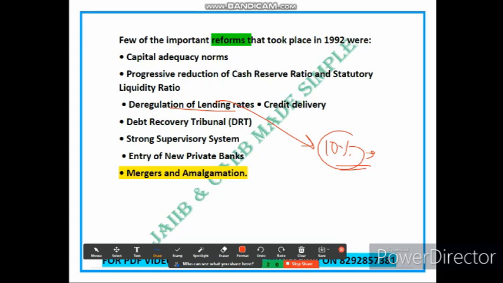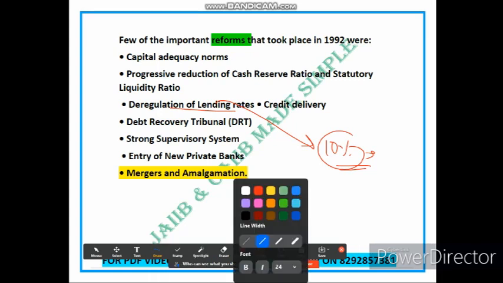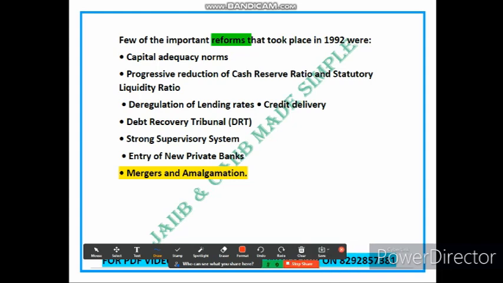The question may be asked, the first reform. So please go through each and every point. I am making you clear using example. The next is credit delivery. So the reform in 1992 focused on improving the delivery of credit to different sectors of the economy, especially to the sectors that were previously underserved. So the special focus is on sectors that were previously underserved. This is called our credit delivery system. So let me give you an example to make this concept more clear.